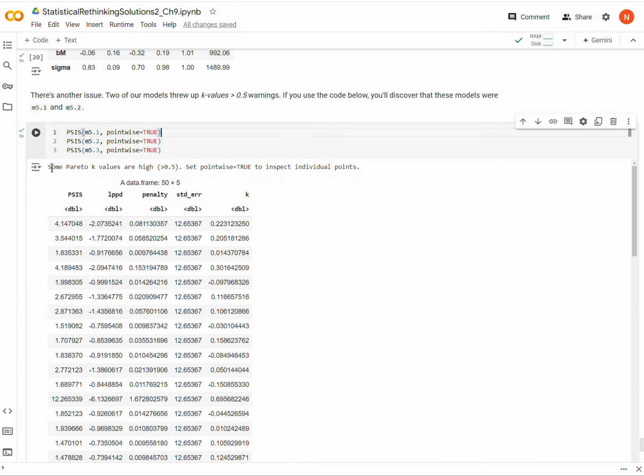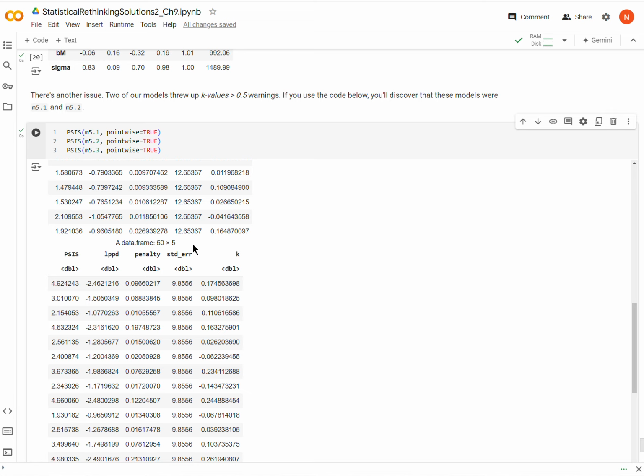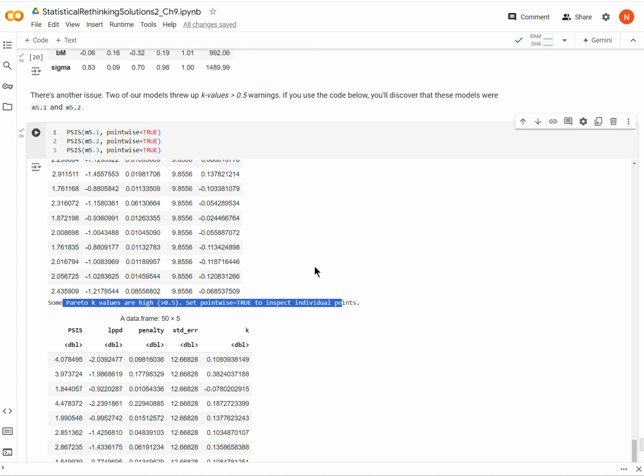But at the top, we get the warning for the models that have these maybe semi-high K values, okay? So it looks like model 1, not model 2, and model 3 have these high K values, okay?